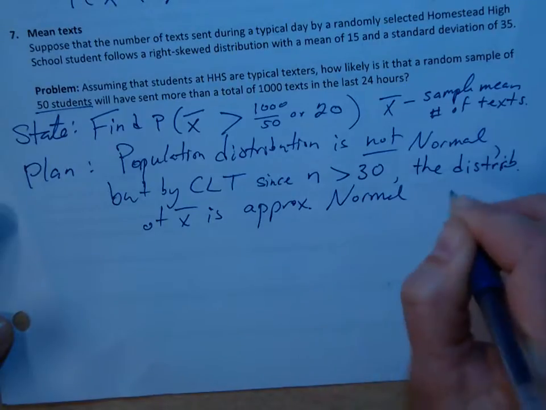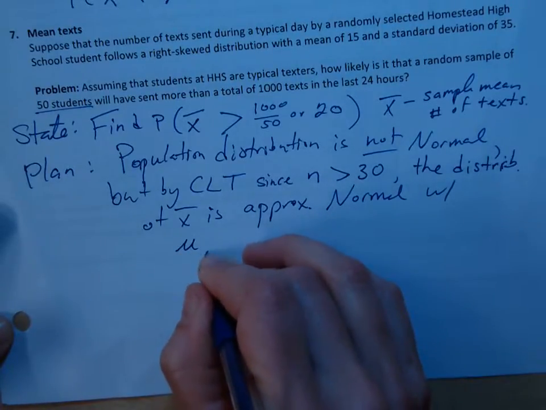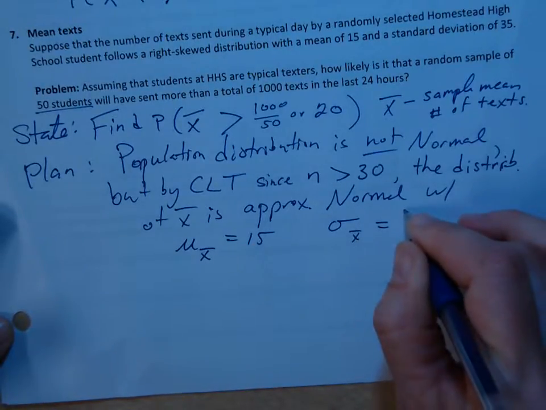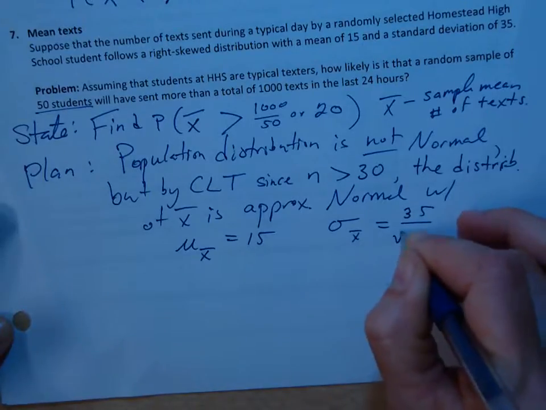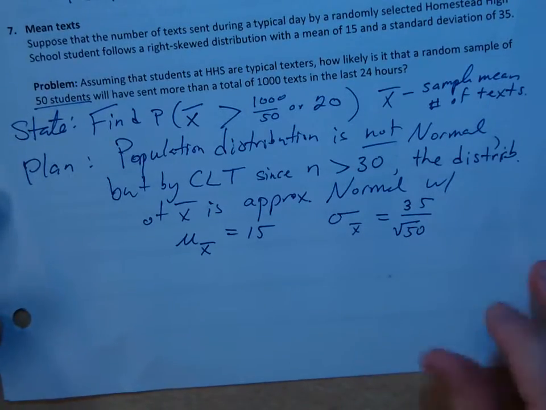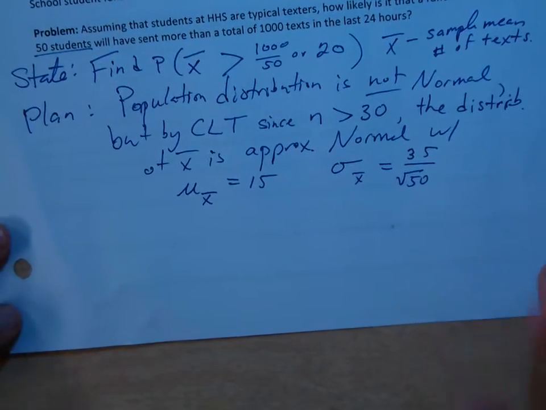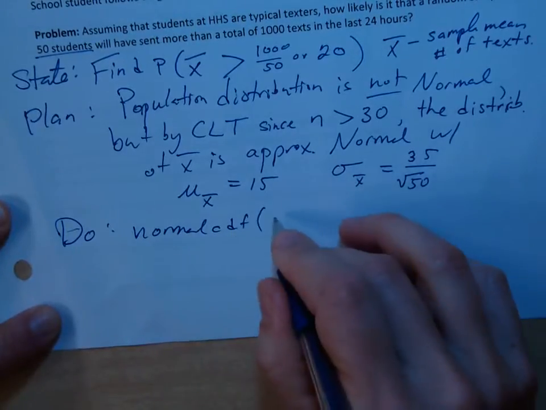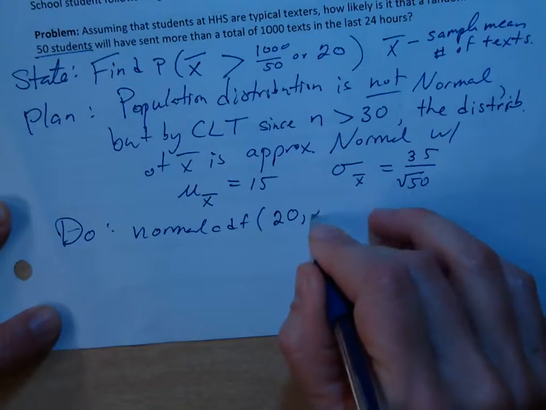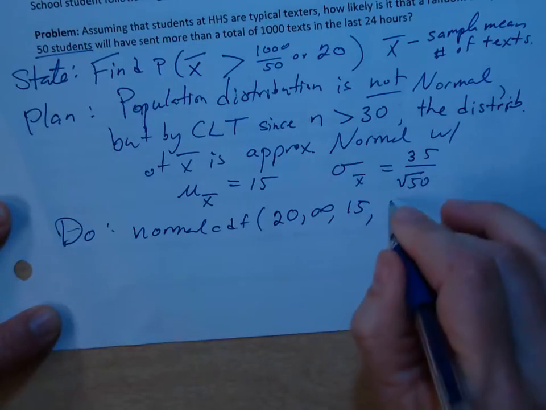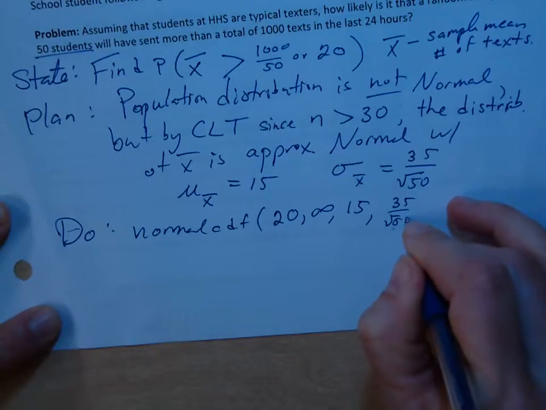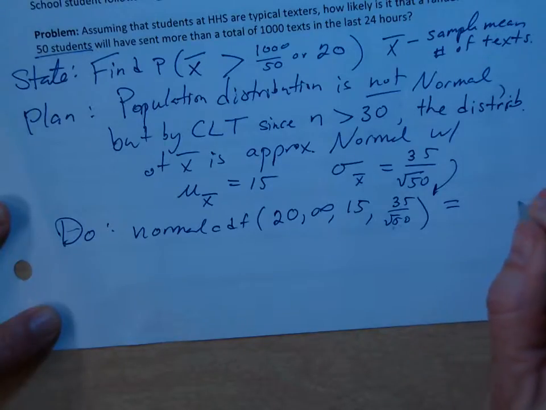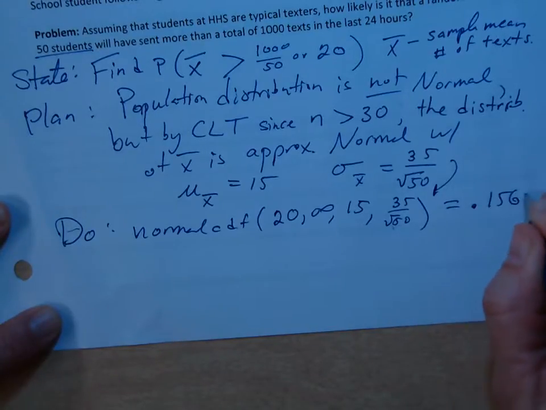Approximately normal, and the mean of the sampling distribution of x bar is 15. The standard deviation is the population standard deviation over the square root of the sample size. So we'll use that in our calculation. And now we're going to do our calculation. So normal CDF, from 20, we want greater than 20 to infinity. Mean, and here's our standard deviation from above. And you should get, try it yourself, but you should get 0.1562.